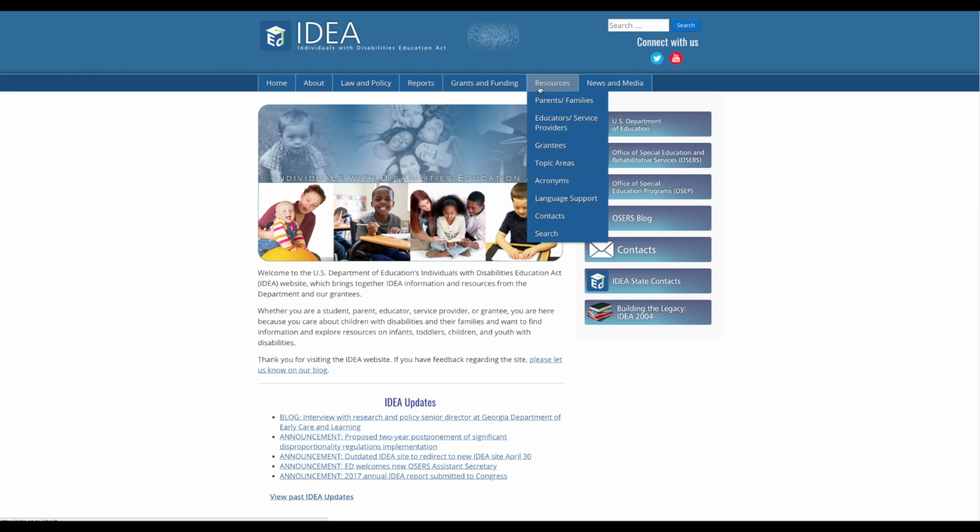The Contacts page has both federal and state-specific points of contact. Contacts at the federal level include the Office of Special Education Programs, or OSEP, and the U.S. Department of Defense Education Activity. Contacts at the state level include those for state special education departments, state early intervention and early childhood special education programs, and parent centers. You can also access the website search function from the Resources tab.